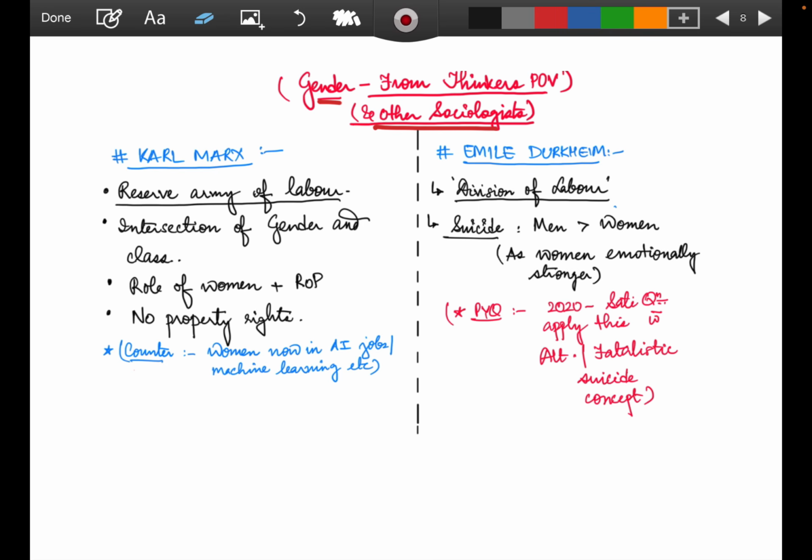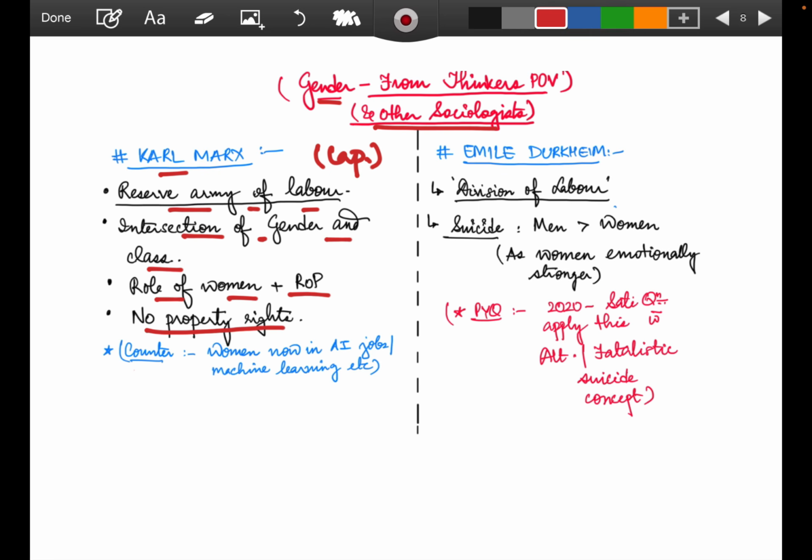We are starting with Karl Marx. He always talks with the capitalism angle, right? So the capitalism angle talks about the reserve army of labor. So the intersection of gender and class has been seen, where the role of women and relations of production has been linked, and no property rights were given to women previously, right?